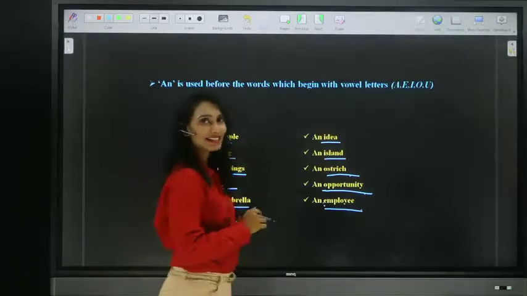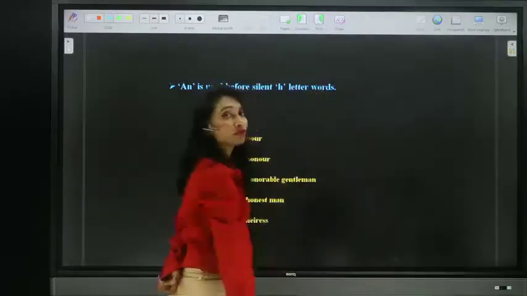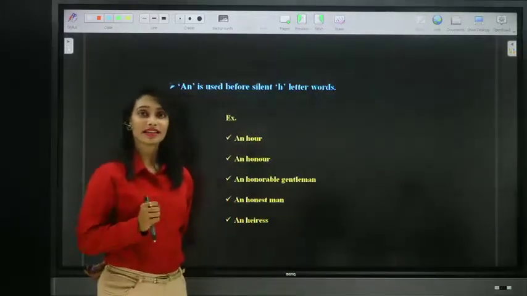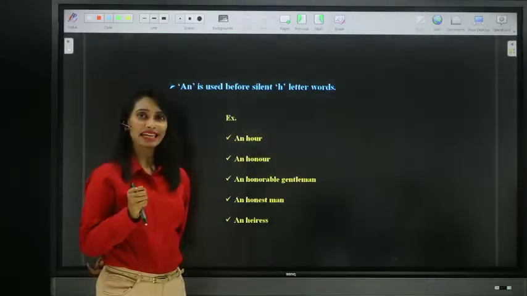Now let us see the next uses. We use article an before the words starting with H.